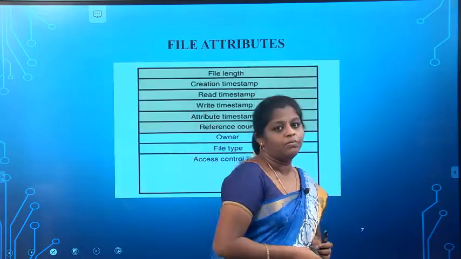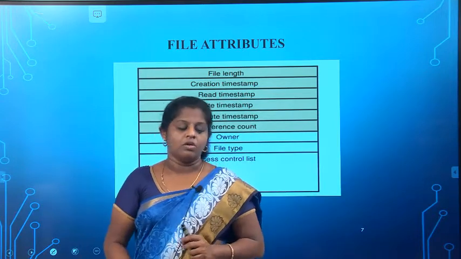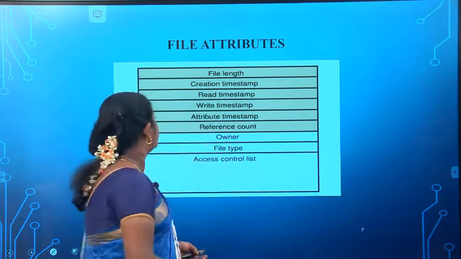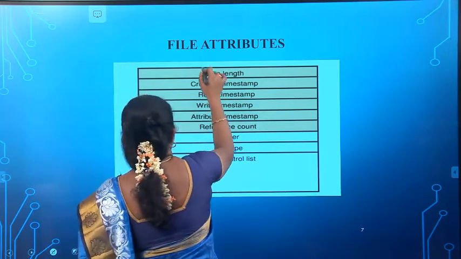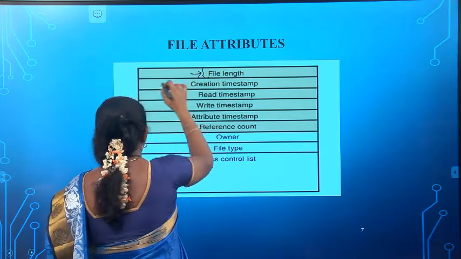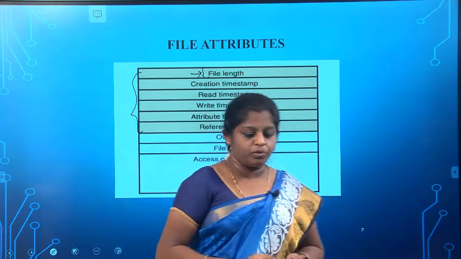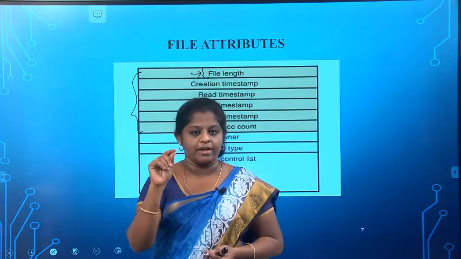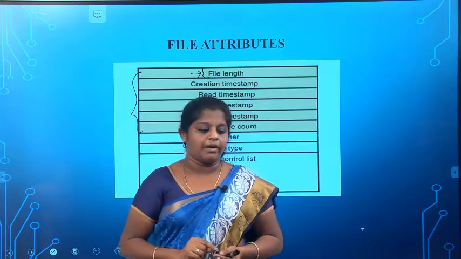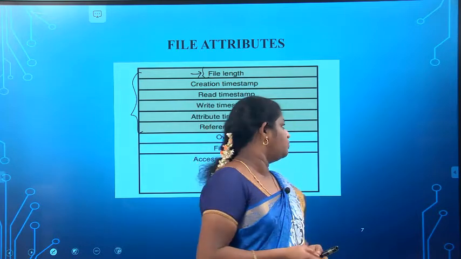This is the format of the file attributes. What do the file attributes contain? The first one is the file length. Why are these portions shaded? The shaded attributes are managed by the file system and are not normally updatable by the user.